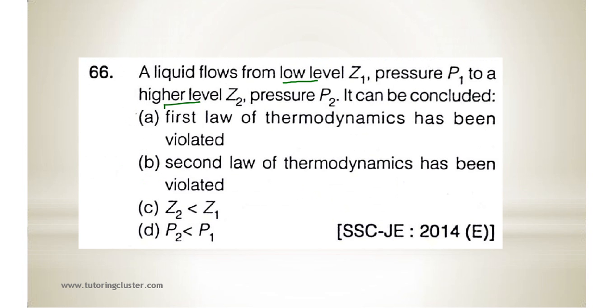So it is flowing from P1 to P2. That means we can conclude P1 is more than P2, water will be flowing from high pressure to low pressure. So correct answer will be D, P2 less than P1, or it is nothing but P1 is more than P2.